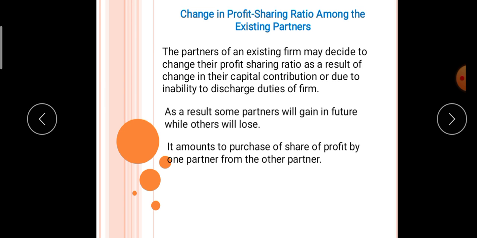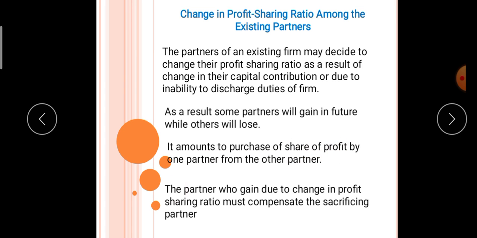The losing partners will be compensated by the gaining partners, or we can say that one partner is purchasing the share of another partner. So the partner who is going to gain must compensate the sacrificing partner. This point we will discuss in detail again.